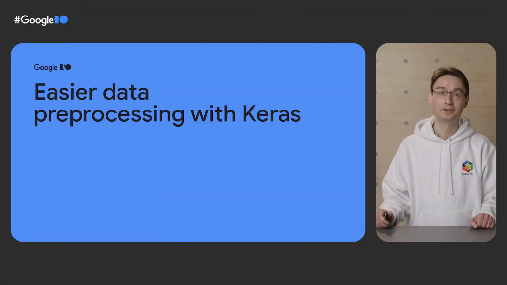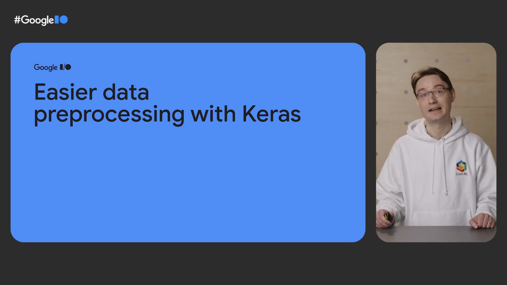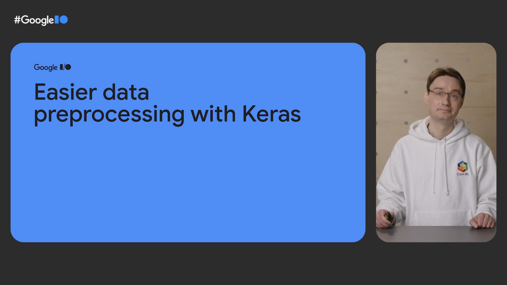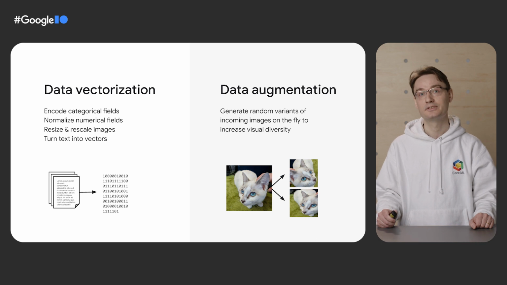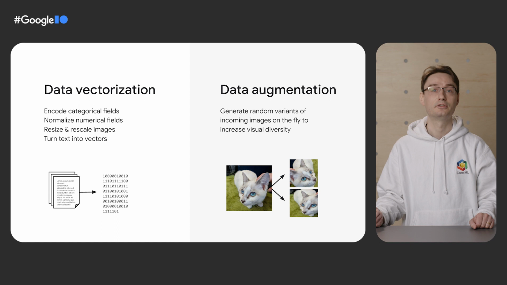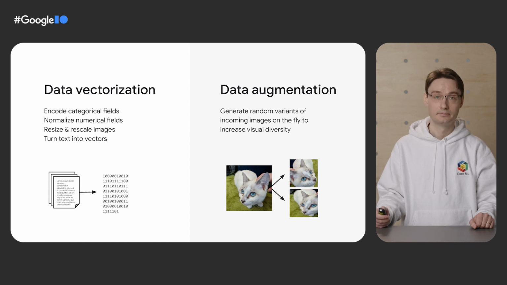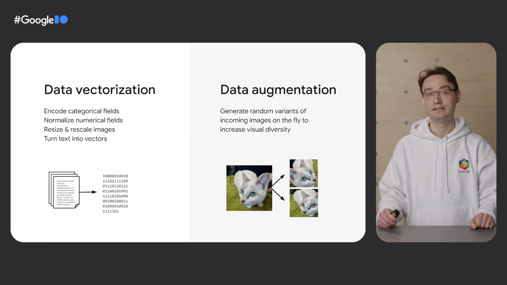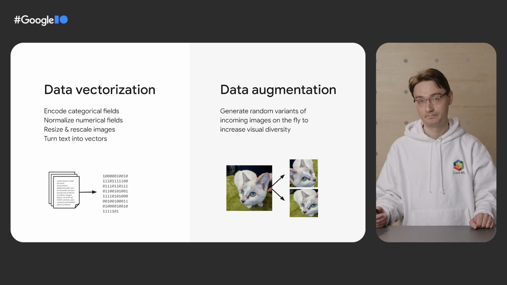In this session, we'll talk about data preprocessing for machine learning, what it is, what the challenges are, and how the Keras API can make it easier for you. There are two big use cases for data preprocessing. The first one is what's called data vectorization. If your input data contains text or categorical values, you cannot feed it directly into a neural network. Neural networks can only process numerical values. And further, it's usually a good idea to normalize or rescale numerical inputs to restrict them to small values, typically in the 0 to 1 range.